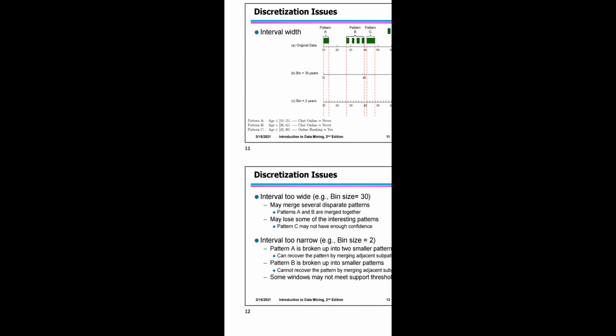So here the interval is too wide or too narrow. That means you have to represent it as binning size is high and binning size is low. Interval is too narrow means the bin size is small. So what are the values you have to consider as very few? For example, you have 10 values. Out of 10, you want to represent it as 7 and 3. So here the width, the binning size, is 7.